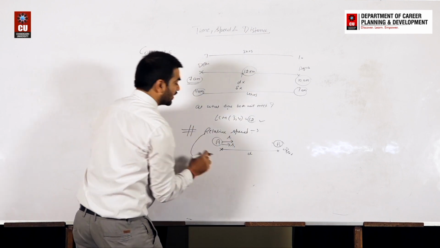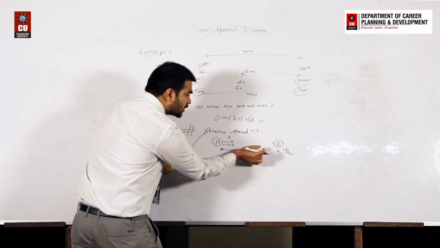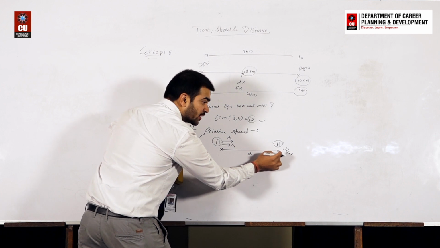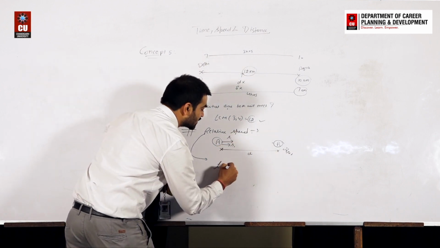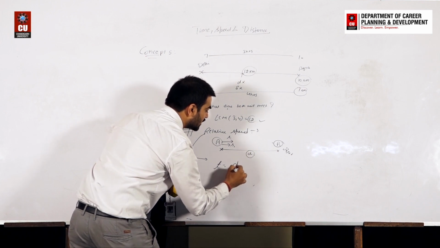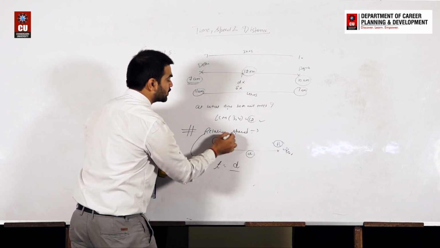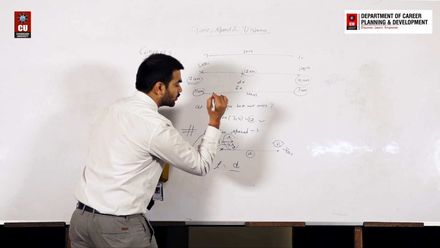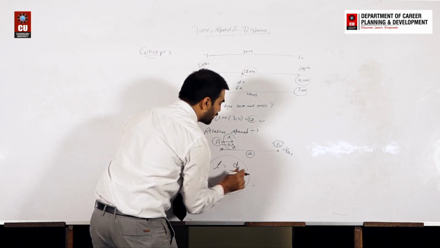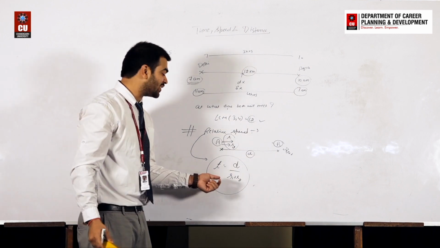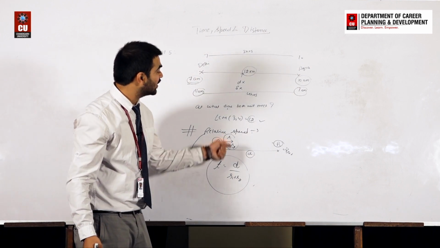So can we say that this person will meet this person at this point, but not in reality, but we can find out the time? The time is distance divided by speed, and the speed will be S1 plus S2. Okay, so the same concept we can apply. This concept is relative speed, and this relative speed concept we can apply here.